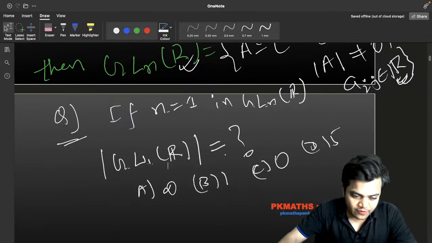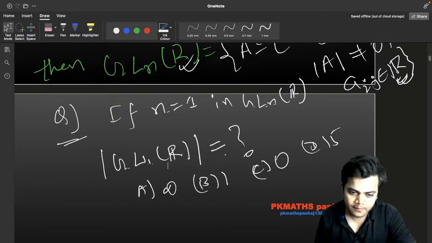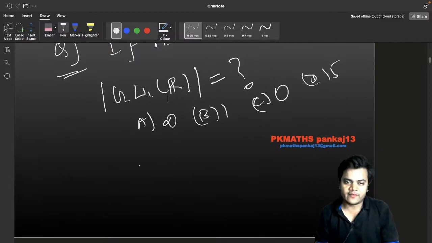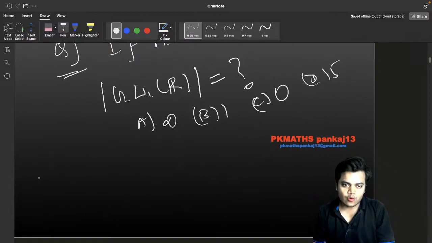I am just waiting for your response, otherwise I will go for the discussion. If n is equal to 1 in GLNR, then what will be the order of GL1R? I am waiting for your response. If nobody is there to give the answer, then you can easily see, first of all you must think: what is this GL1R? Okay, and this time Aman Shukla is there, and yes Aman, you are absolutely right.